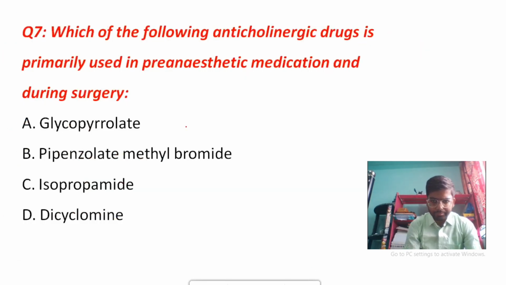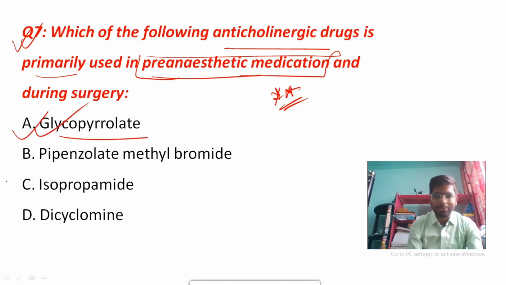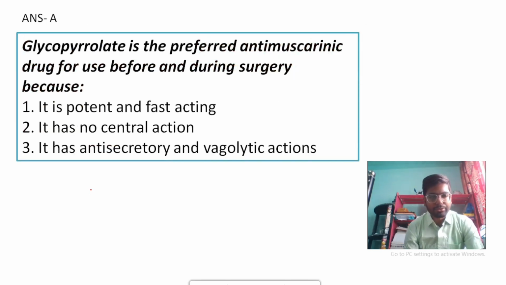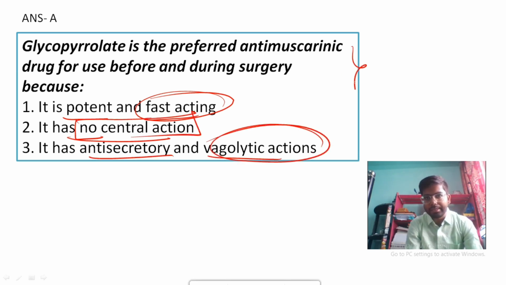Coming to the next question: which of the following anticholinergic drugs is primarily used for pre-anesthetic medication during surgery? It's also an important question. Glycopyrrolate will be your answer. You can pause and read the other options, but glycopyrrolate is the answer. Why is it used for pre-anesthetic medication? Because it's a potent and fast-acting drug. It has no central action, which is very important, and it has anti-secretory and vagolytic action. That's why glycopyrrolate is used as pre-anesthetic medication.